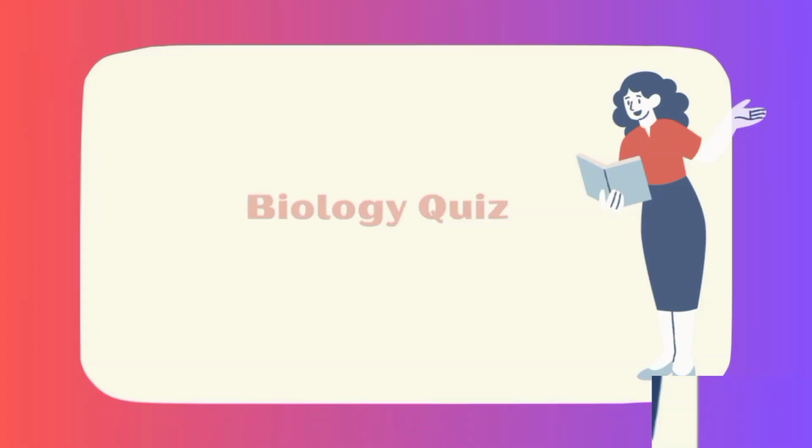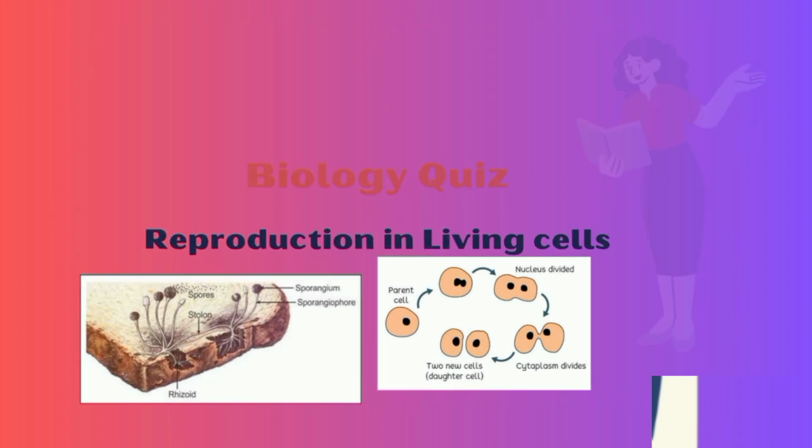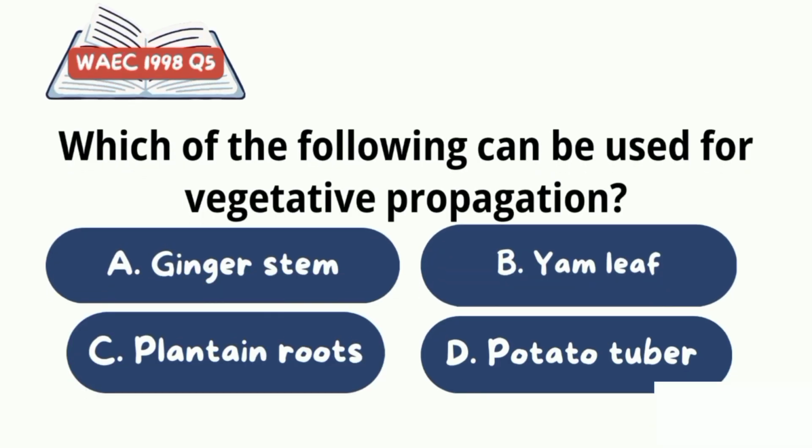As usual, let's test our knowledge of what we have learned so far by looking at the biology quiz from past WAEC questions. The first question we'll look at is WAEC 1998 question 5. Which of the following can be used for vegetative propagation? A. Ginger stem. B. Yam leaves. C. Plantain roots. And D. Potato tubers. Think about the options and pick your answer.